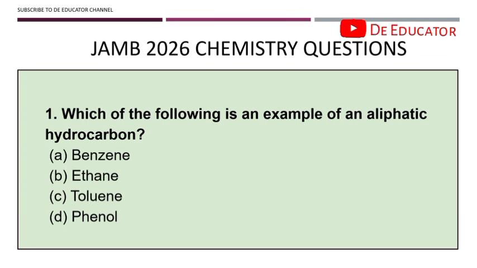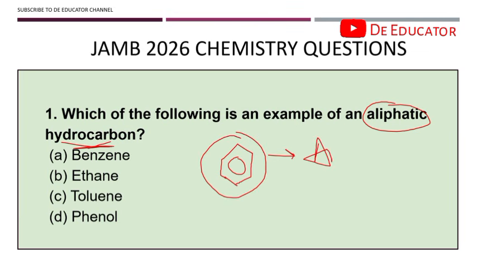So now for question one: which of the following is an example of an aliphatic hydrocarbon? This is a very simple question. When we talk about hydrocarbons, we have basically two classes: aliphatic and aromatic. Aromatic are the benzene-like structures. When you see any structure looking like this, just know that this is aromatic, irrespective of whatever substituent is added to it. If I add OH here, I will have phenol. Irrespective of the substituent added to the benzene ring, all of them are classified as aromatic. All those other hydrocarbons that are not aromatic are regarded as aliphatic.